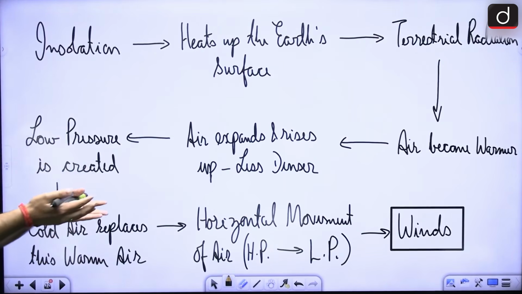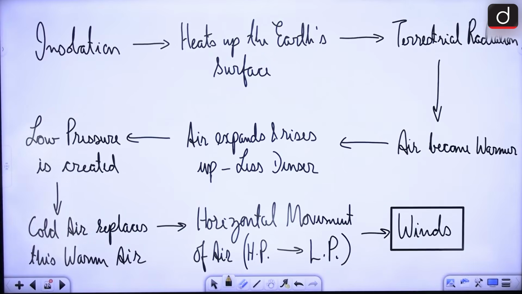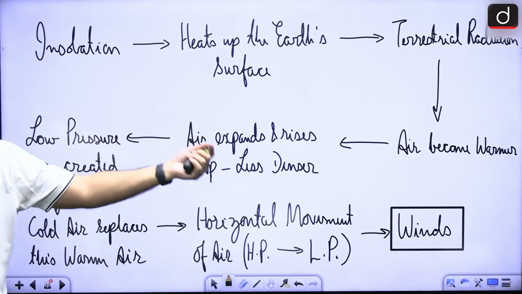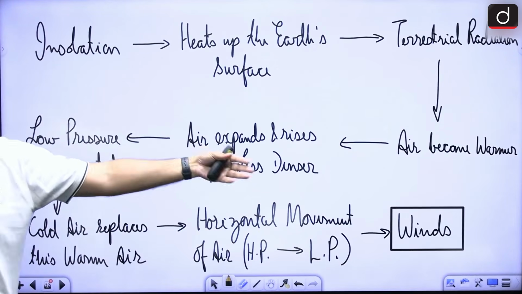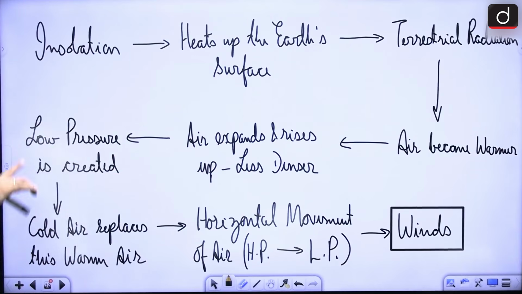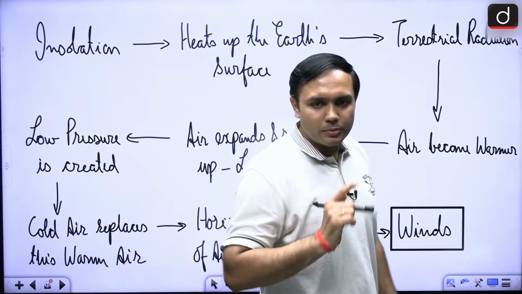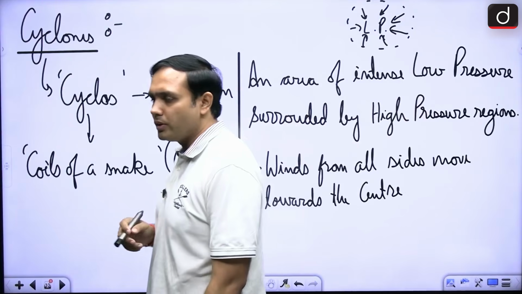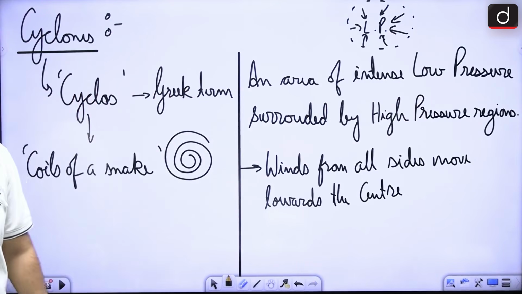And then this low pressure that is being created here, the cold air is replacing the warm air, right? So there is advection that is happening, specifically with respect to the movement of winds. So horizontal movement of air is happening, and that is creating the winds, right? So these are some of the very, very important topics that you are going to face in this particular area, right? Now, the next important topic from this particular section is the cyclones, right?